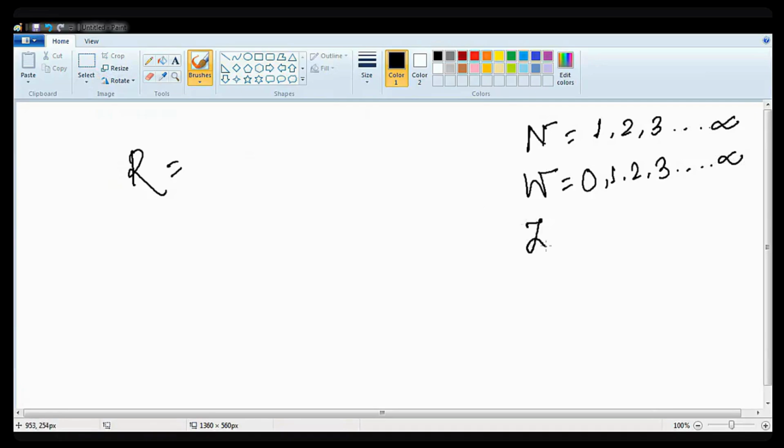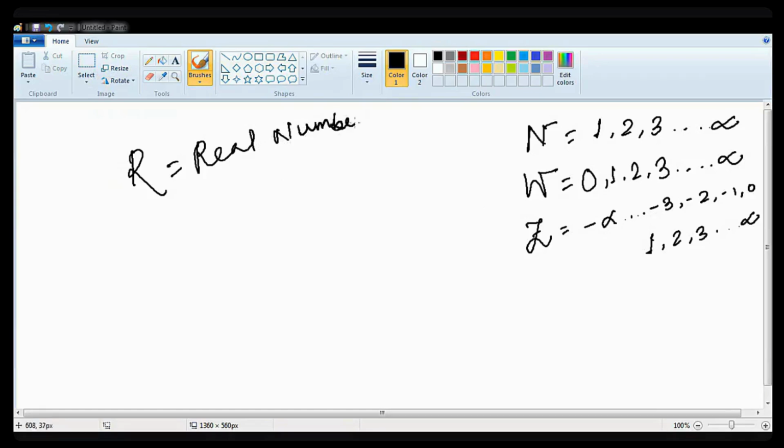We have got integers are minus infinity to minus 3, minus 2, minus 1, then 0, 1, 2, 3, dot, dot, dot, up to infinity. Next, we are having rational number and your what? Real number. R is your what? R is your real number.